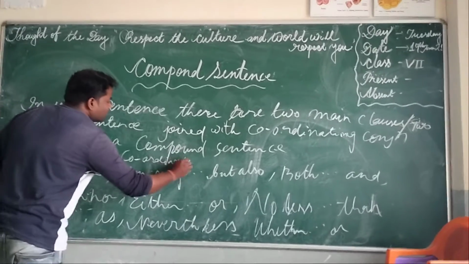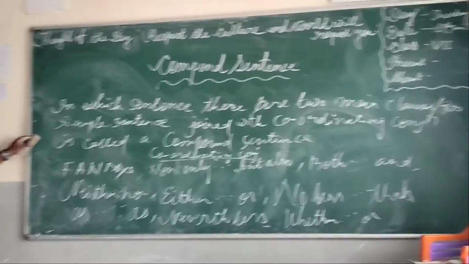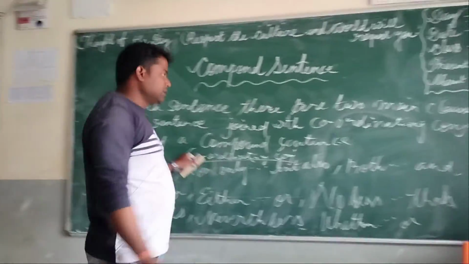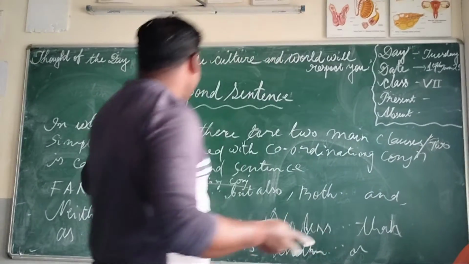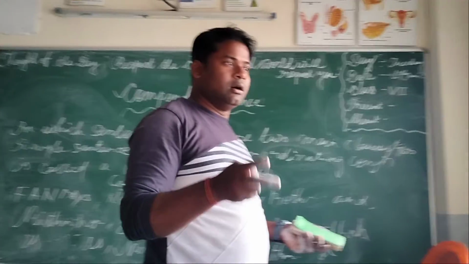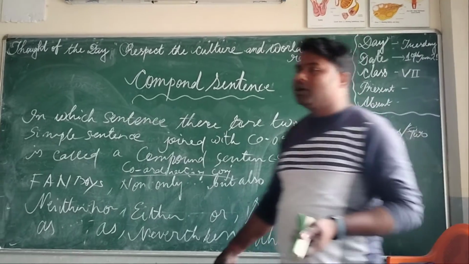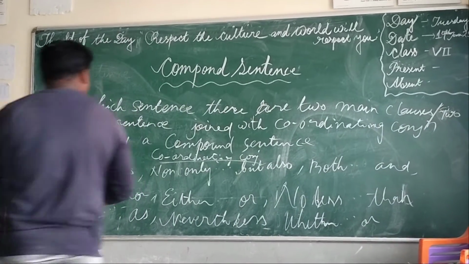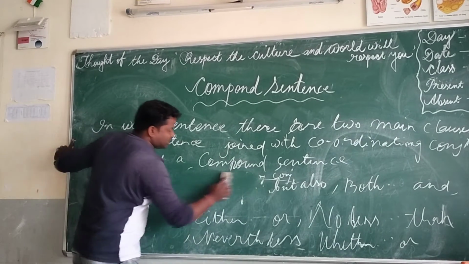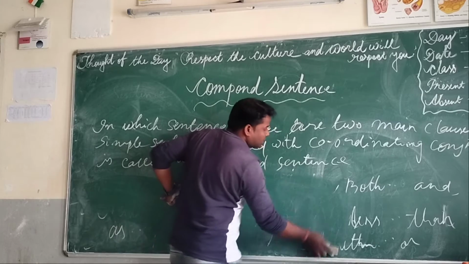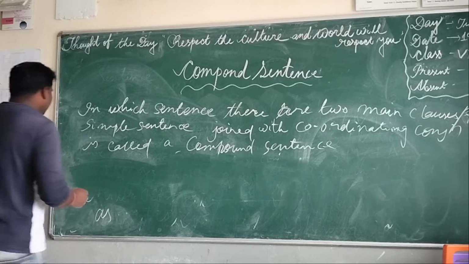So we knew that a compound sentence has two main clauses joined with a coordinating conjunction. Or you can say that if two simple sentences are joined with coordinating conjunctions, it is called a compound sentence. First we see the examples of compound sentence.